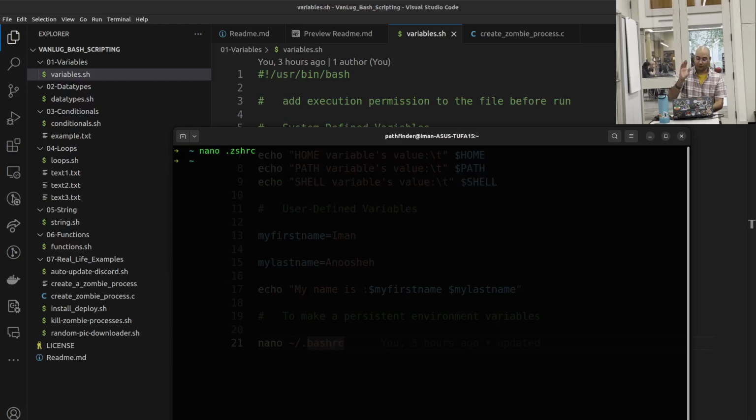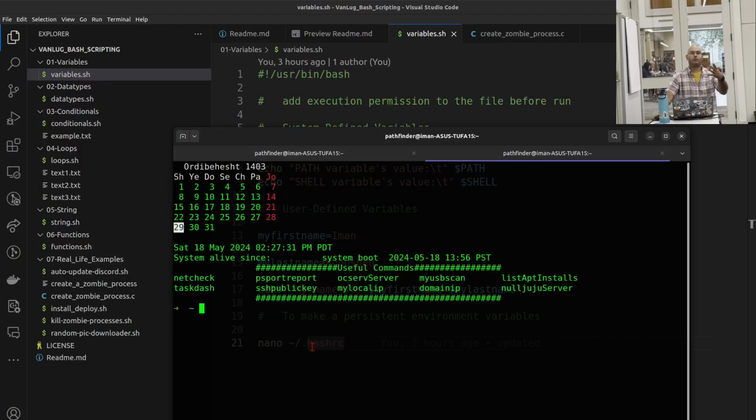So here I don't have it yet. I need to actually open a new tab so that the new zshrc file is read by the new program. And then when I echo that custom vanlog, I have it in there. So if I want any sort of function, variable, anything, if I want it to be persistent and always be in my system, I'm going to put it in the RC file.